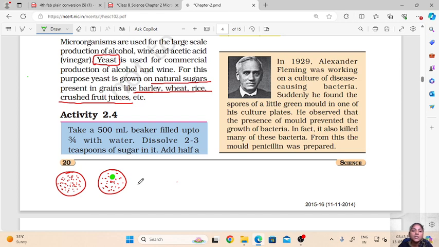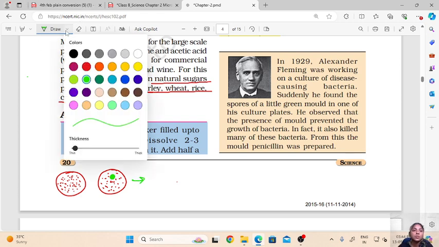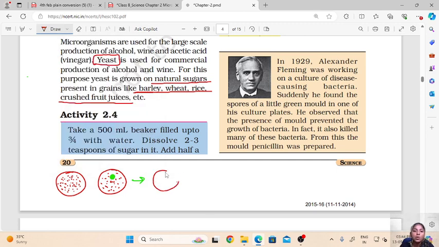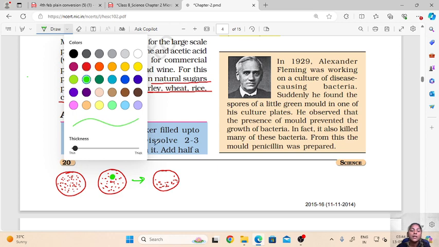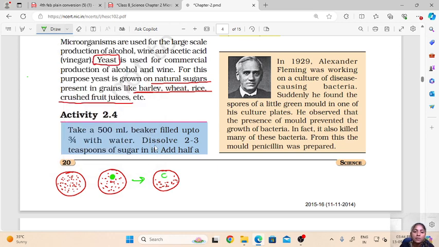Then he noticed that because of the presence of this green mold or fungi, the disease causing bacteria was getting killed. Because of this green fungi, the survival and growth of bacteria was getting affected.